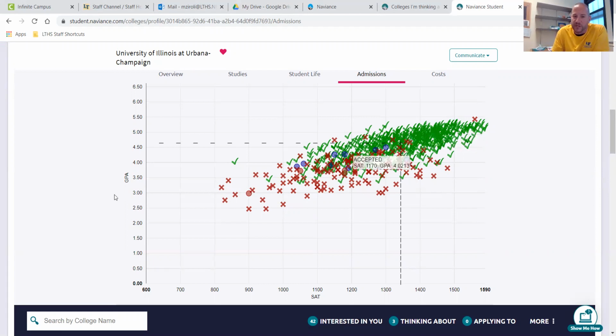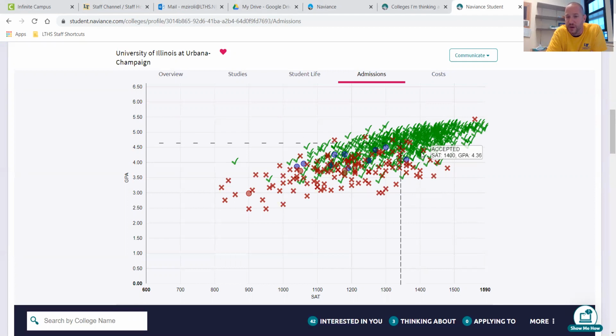Now, this is very helpful because when you look in national guidelines and any kind of GPA information that's out there that's not through Naviance, it's going to be many different schools that may have different GPA scales. So these are our actual students. It's also important to remember if you're a sophomore or a junior, you haven't had a lot of your grades yet. So your junior year grades, many of them are weighted. So if you're below where you want to be, this is a good chance for your year to kind of boost that up.